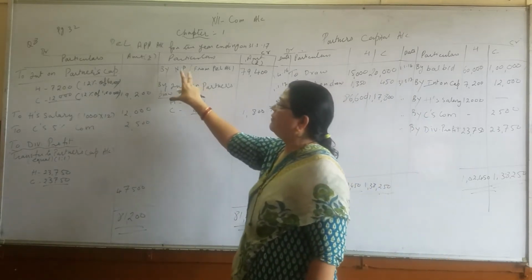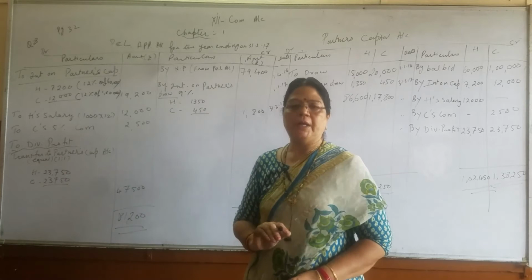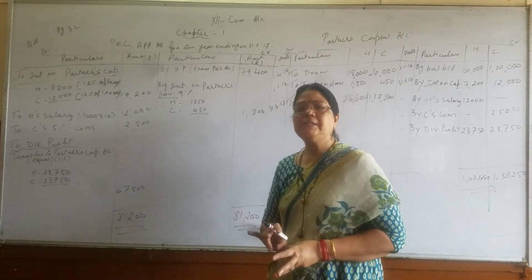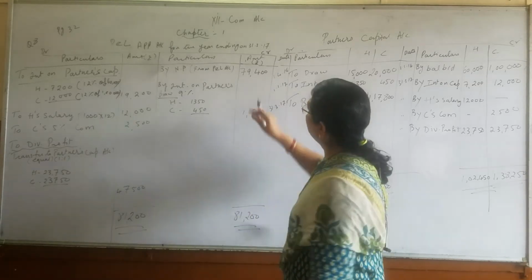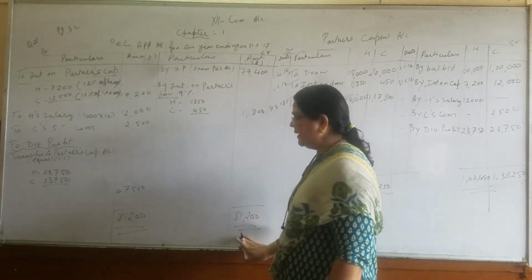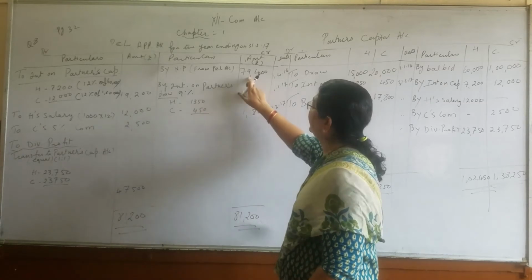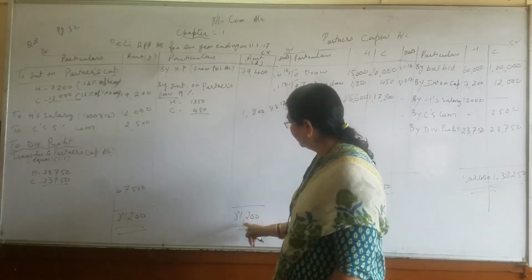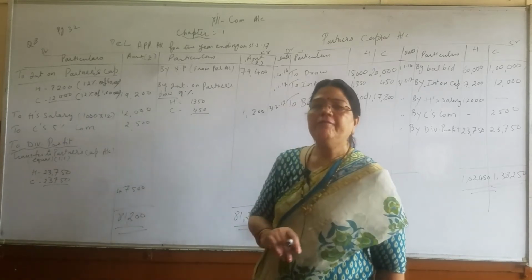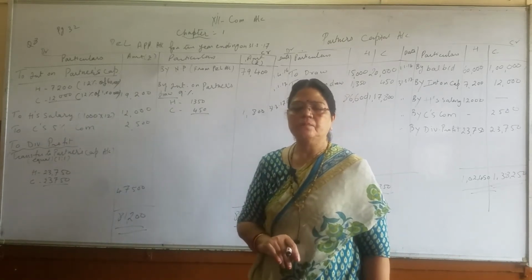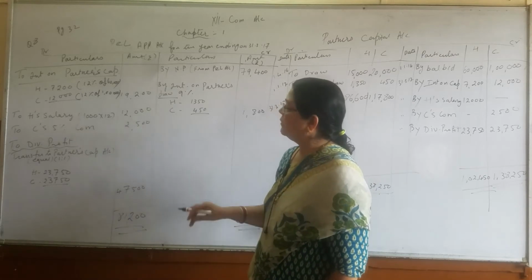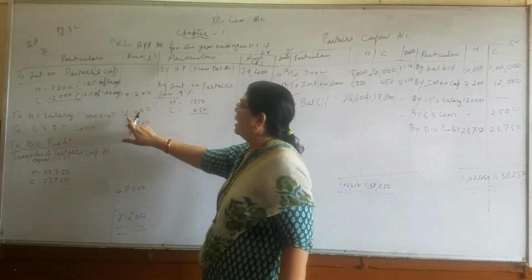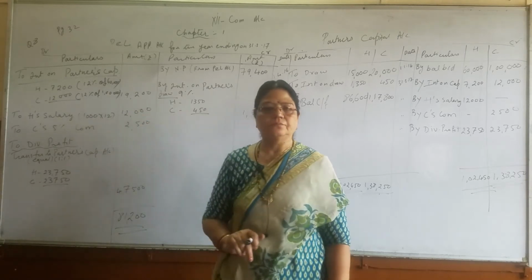So this way we are going to prepare our profit and loss appropriation account. After writing all the entries of the partners, we will do the total of credit side. Because we have profit, we have to do the total of the credit side, and the total of credit side is 81,200. From this total, we are going to subtract 19,200 and 12,000.